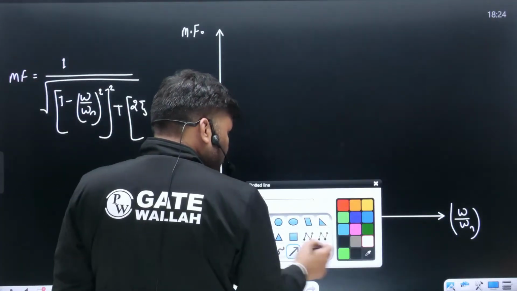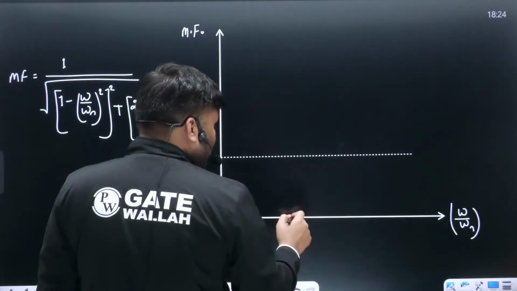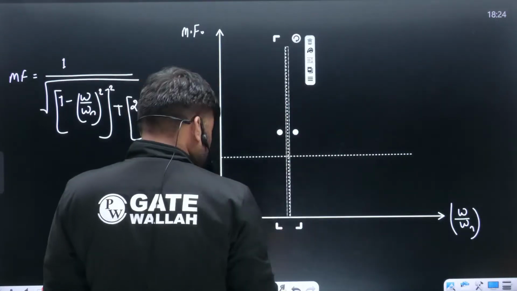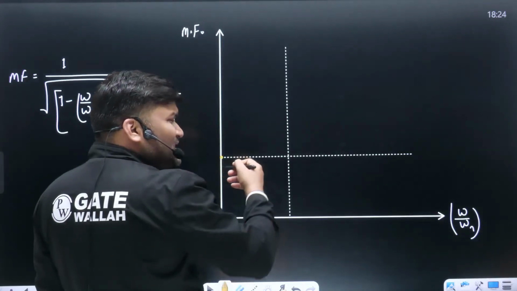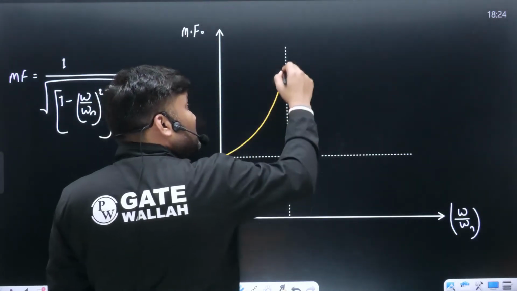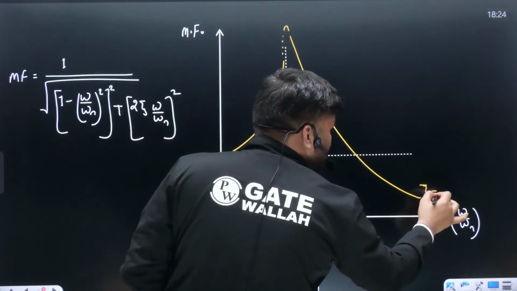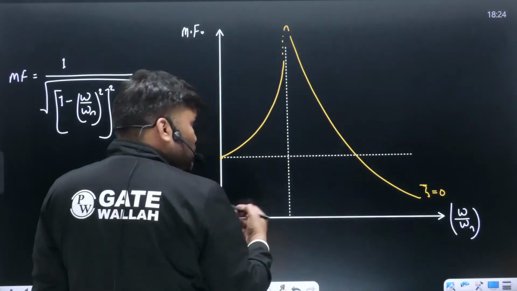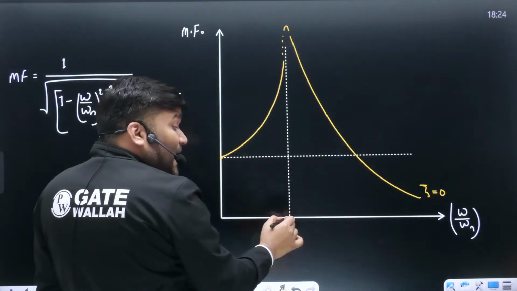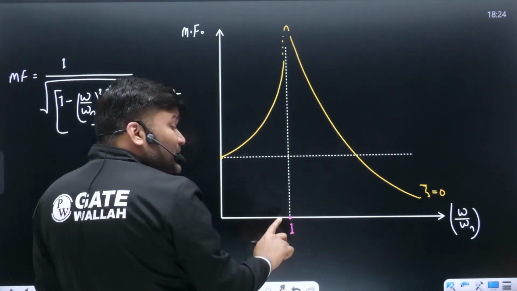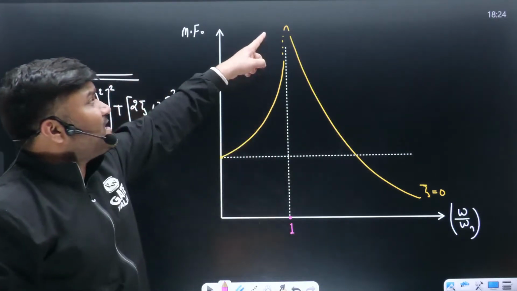If you look at the diagram, this is magnification factor 1 and this was the resonance line. Something like this. For zeta equal to 0, if you draw the diagram, it will go to infinity and then turn. This was the graph for zeta equal to 0. For any other zeta, the peak will shift lower. Here the peak is at infinity, at resonance. Getting the point? Exactly at resonance, magnification factor is highest. And how much is the value of this highest magnification factor? Infinity.